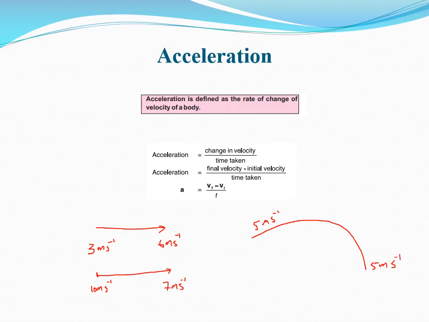Here we are noticing that the body is having the same velocity, but at this point the direction is changed from this direction to this direction. That's why whenever a body moves in a curved path, for example in a circular track, the velocity of the body gets changed because of the change in direction.